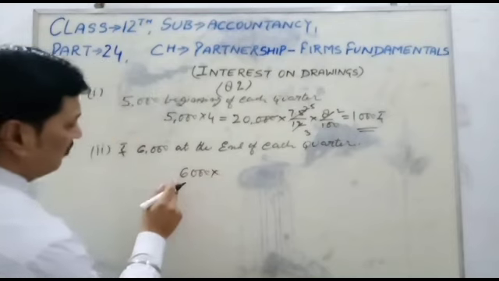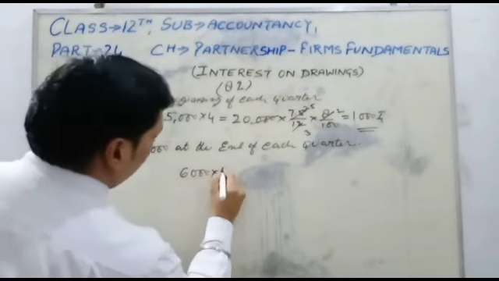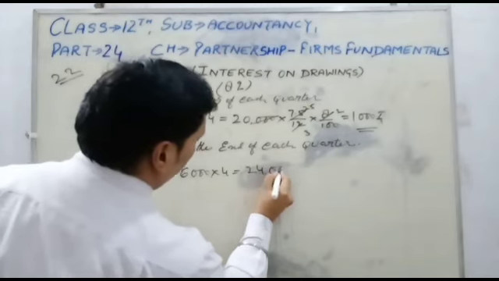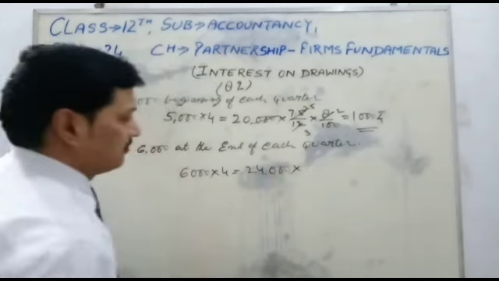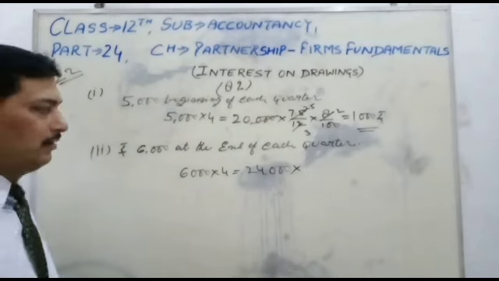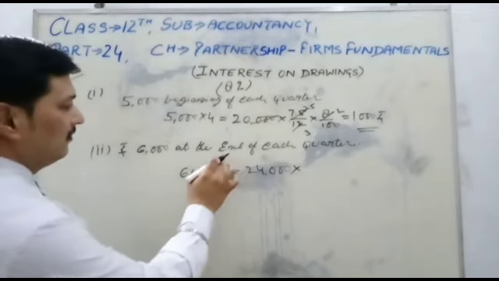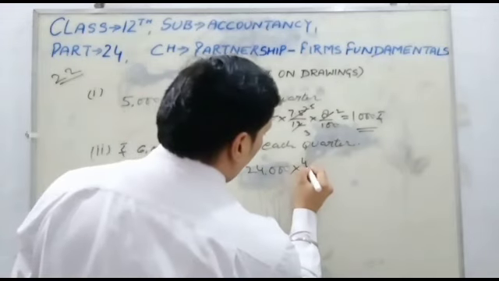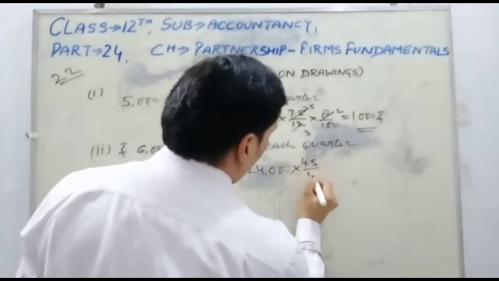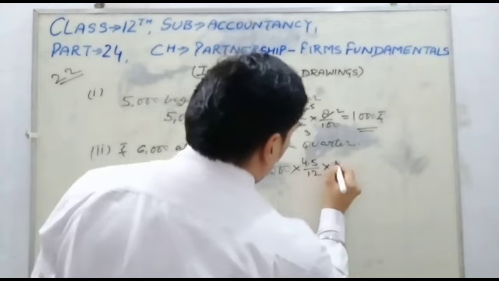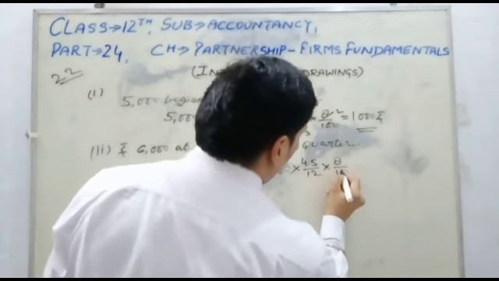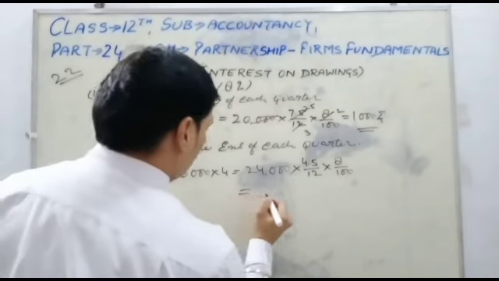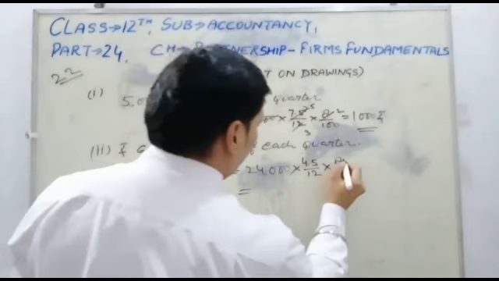Here the quarterly amount is 6,000 multiplied by 4, which is equal to 24,000, and the drawing is at the end of each quarter. So we will calculate 4.5 months, and the interest on drawings is 8%. The same work we will do here for the calculation.